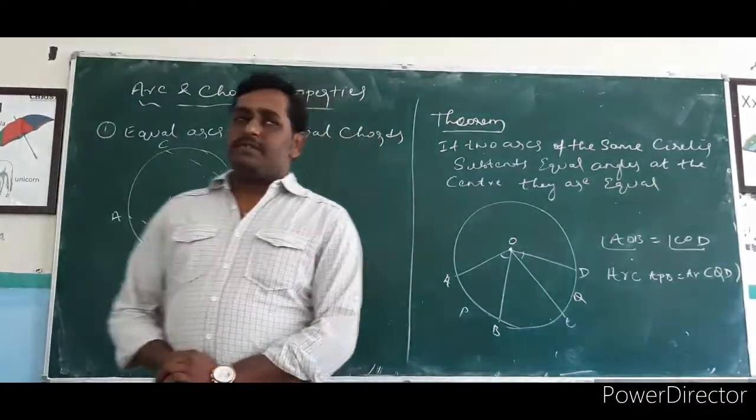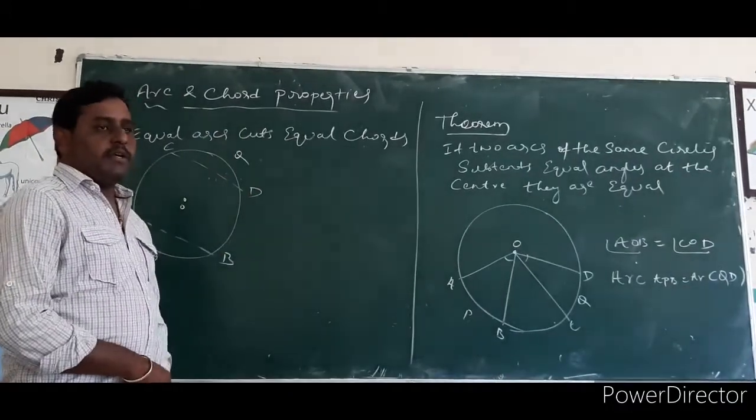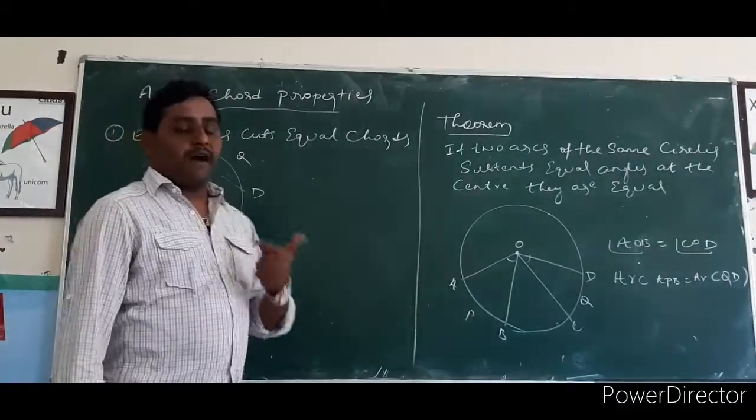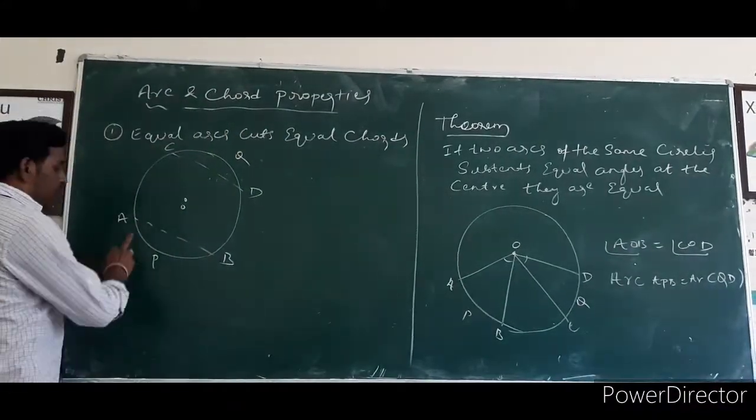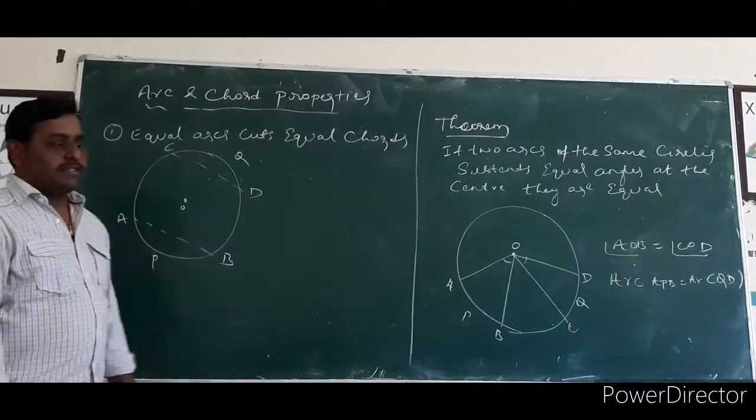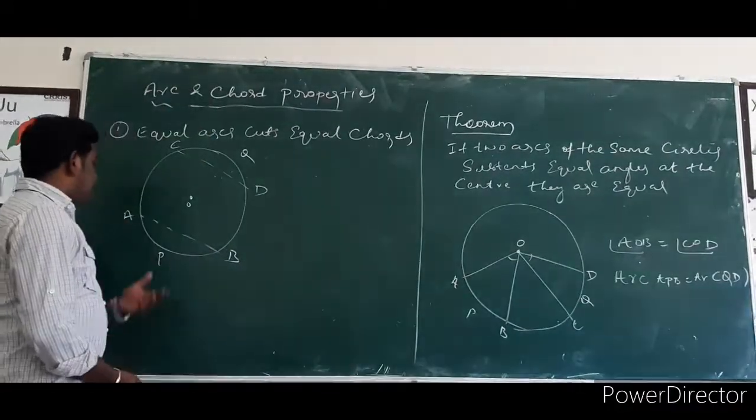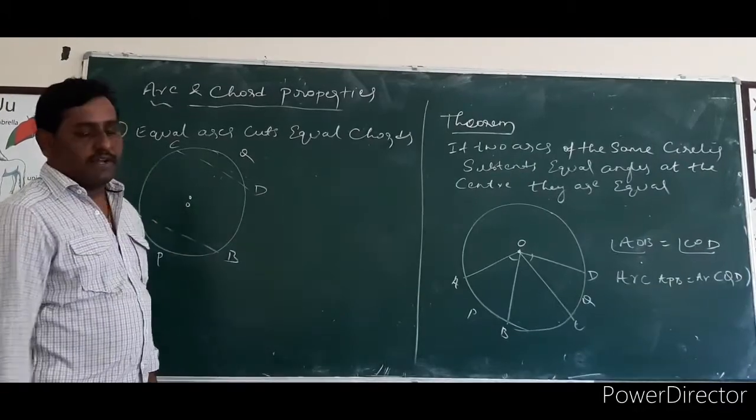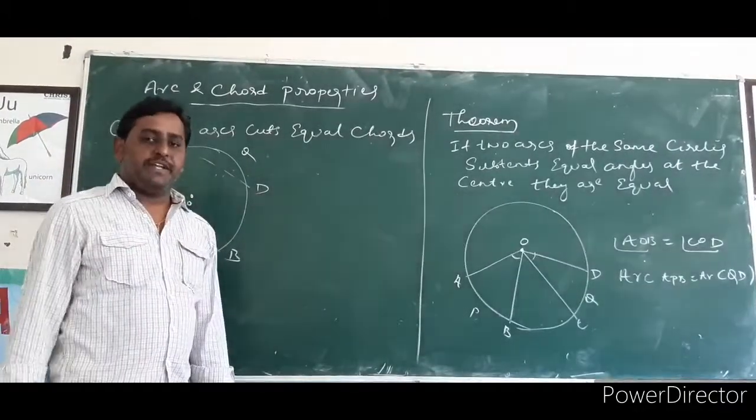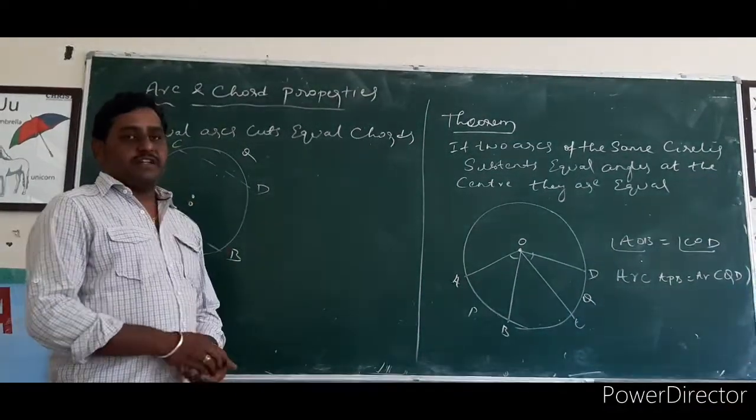In today's class, we are going to learn arc and chord properties. Before that, you should know the meaning of arc and chord. What is meant by an arc? An arc is a part of the circumference of a circle. A chord is the line joining any 2 points on the circumference, called a chord of a circle.